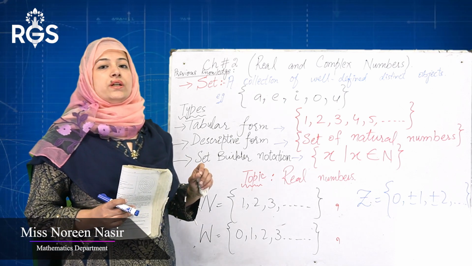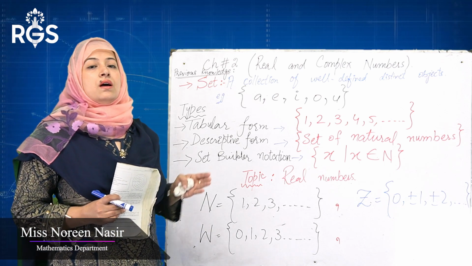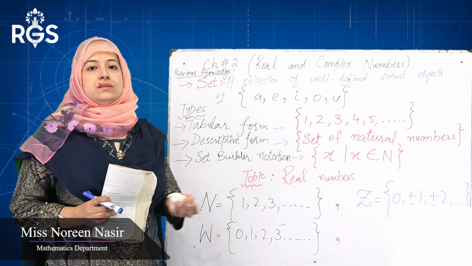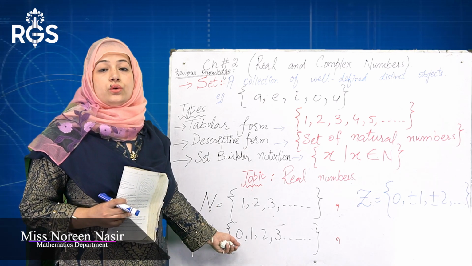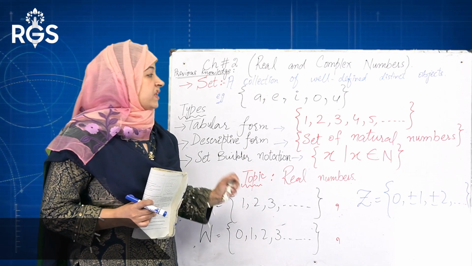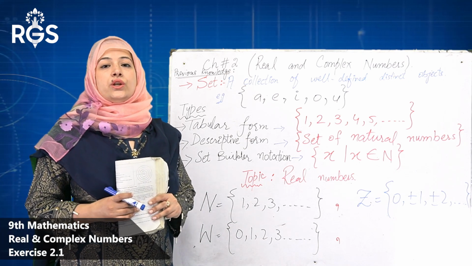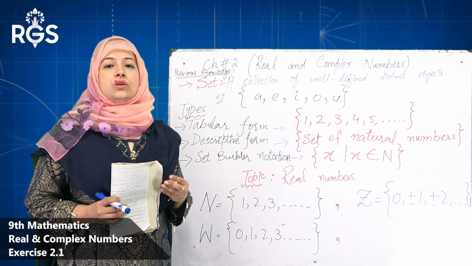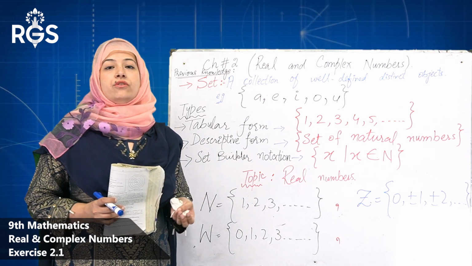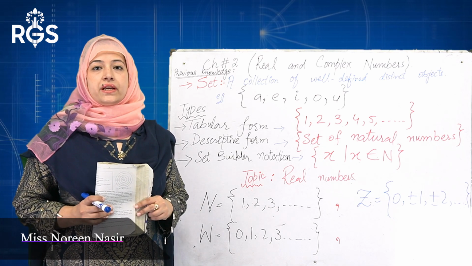All the sets are denoted by capital letters, and all the elements which are included in the set are in the form of numerical, or you can denote them in small alphabets. Same as it is set of integers. Set of integers we denote as Z and start with 0. All positive, negative, including 0. This one becomes a set of integers.